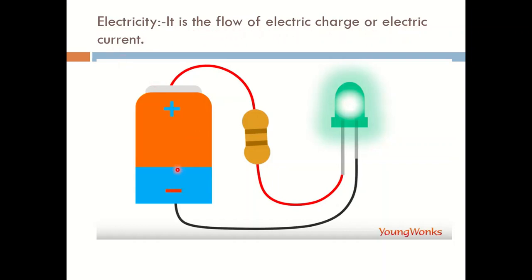So here is the cell. In the cell there are two types of terminal. This is the positive terminal, this is the negative terminal. In a cell there is a presence of chemicals. When chemical reactions take place in these chemicals, this cell converts its chemical energy into electrical energy, and in this way electricity is produced. This electricity flows through this circuit and this bulb glows. Electricity flows from the positive terminal of the cell to the negative terminal of the cell.